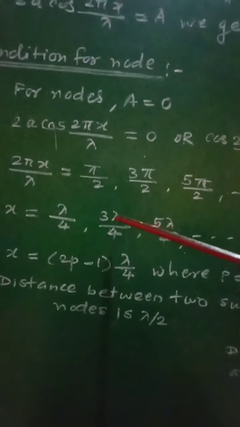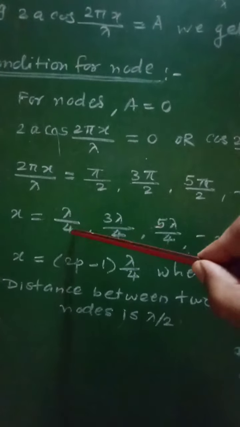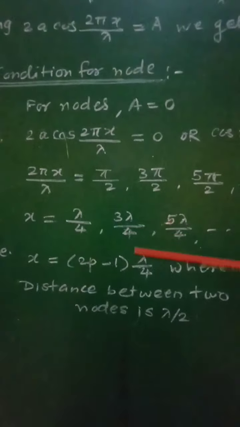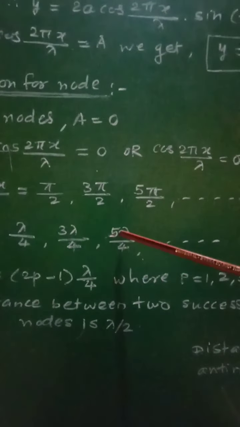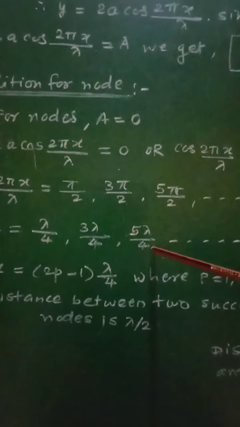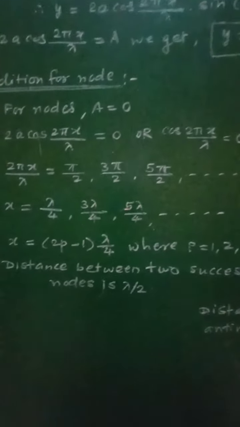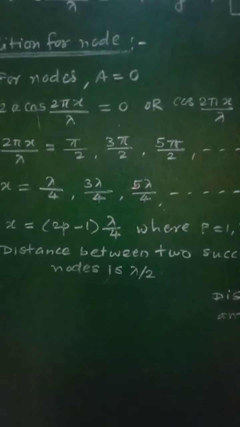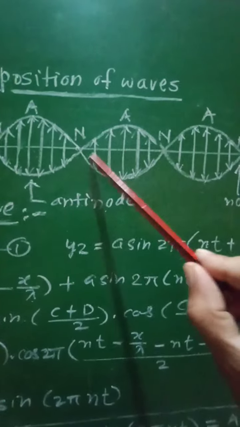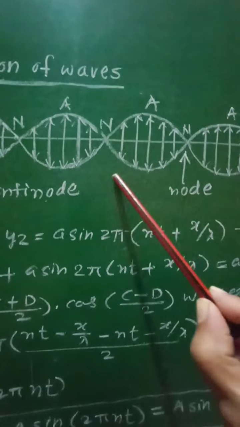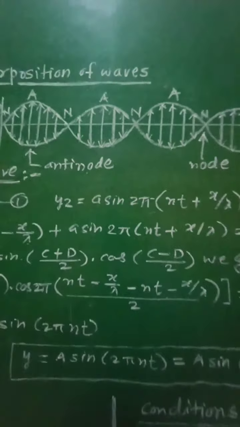So if you consider this as the first node, this as the second, then 3λ/4 minus λ/4, the distance between these two successive nodes, will be equal to λ/2. Similarly, the distance between these two, that is 5λ/4 minus 3λ/4, again we will get as λ/2, and therefore we can say that the distance between two successive nodes is λ/2, that is half of its wavelength.